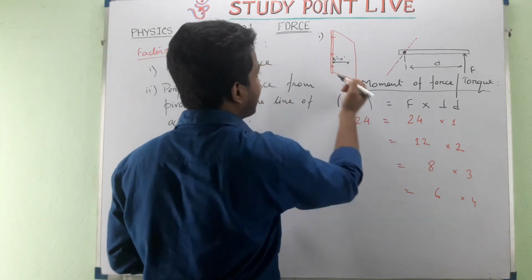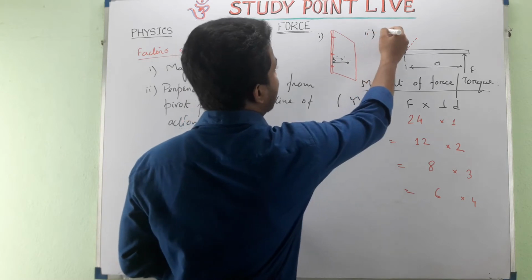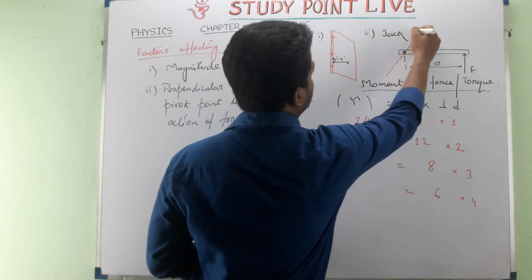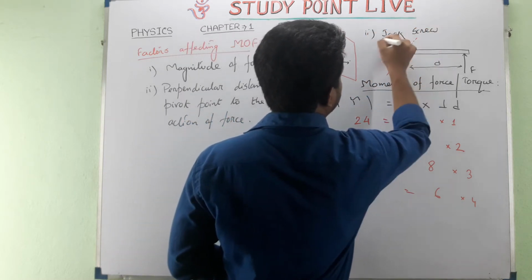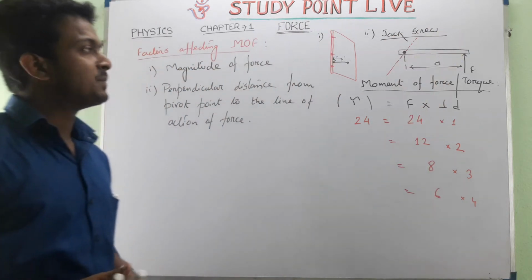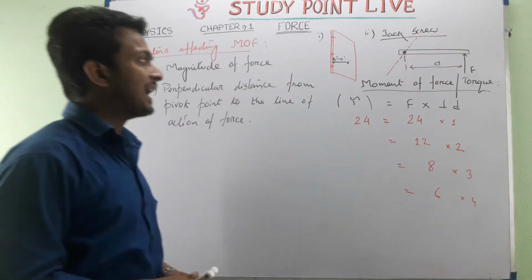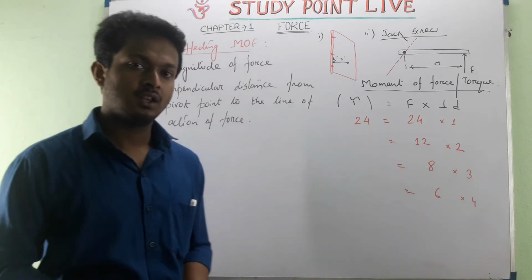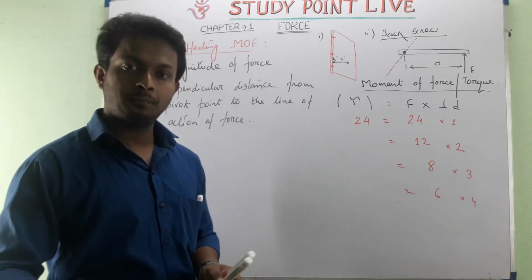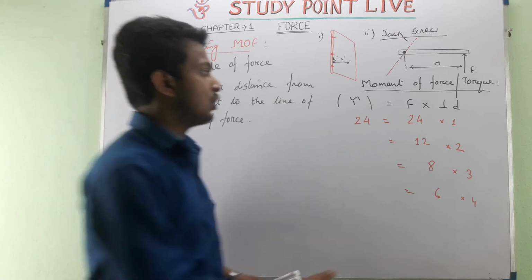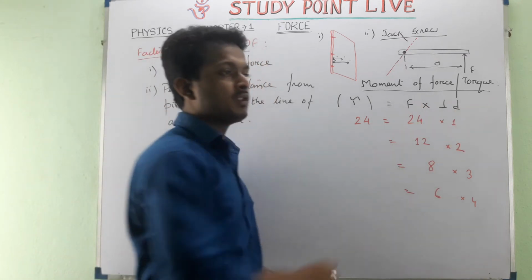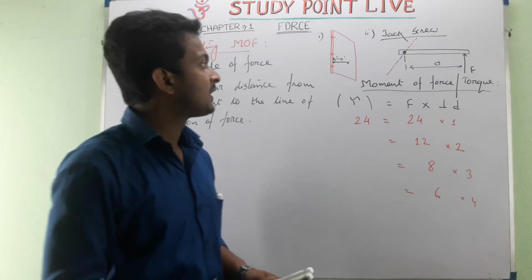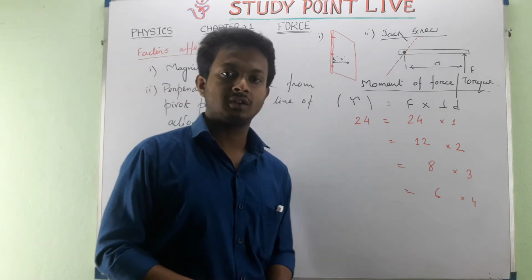Another example is the jack screw. A jack screw is basically used to carry a heavy load. It has a long arm, and because of the long arm, the least amount of force is required to carry a heavy weight.